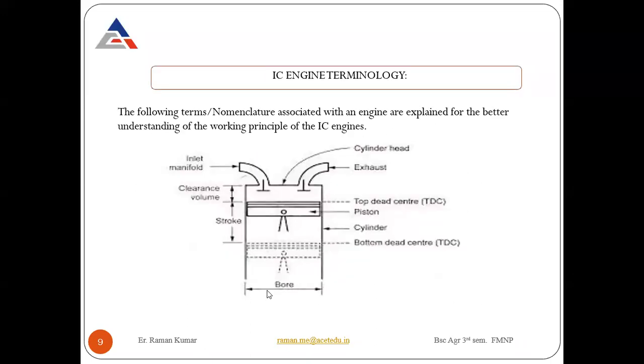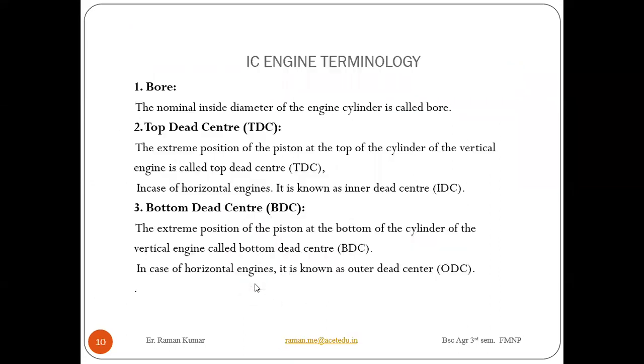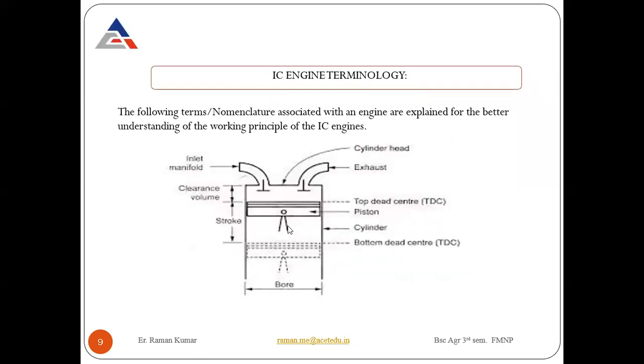So look at here. This is the inside diameter of your cylinder. This is your bore. Next is top dead center. Top dead center means the extreme position of your piston. When your piston is at the extreme top position inside the cylinder, this is called the top dead center.